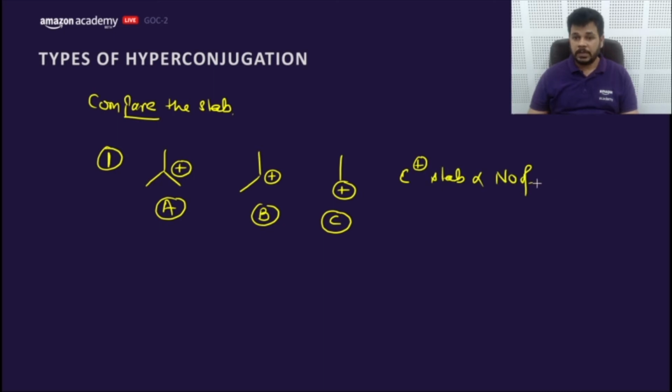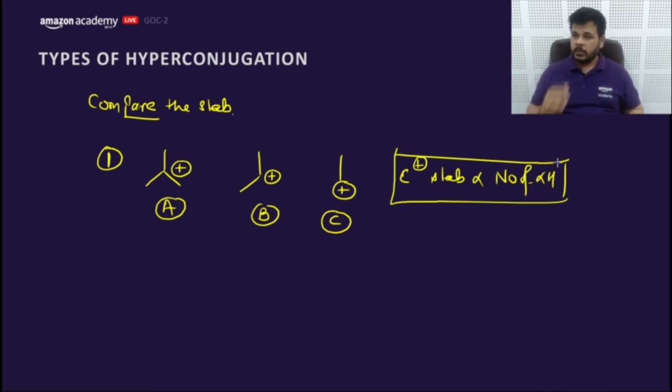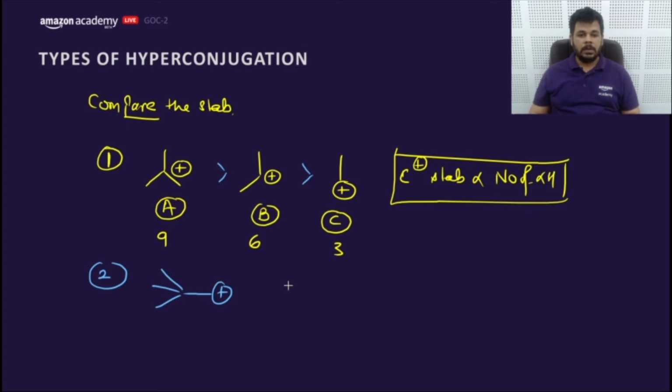Number of alpha H here. So what would be the answer? It would be 9 alpha H here, here it would be having 6 alpha H, and 3. Yes, GS says 1, 2, 3. Absolutely correct. Now the second one, show me this. What would be the answer of this? Very easy question it was. Now let's move to the next part of it.